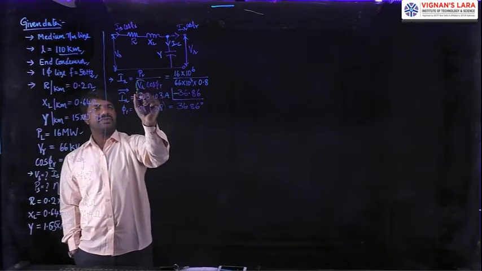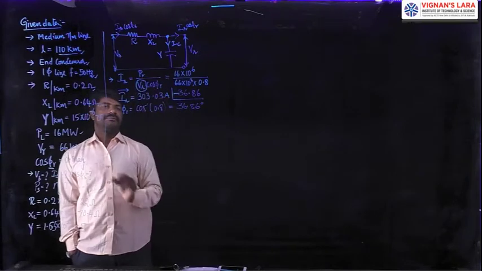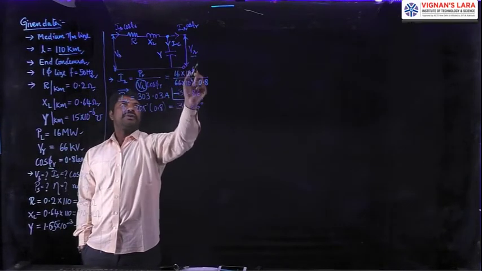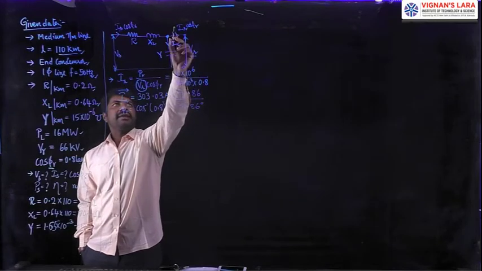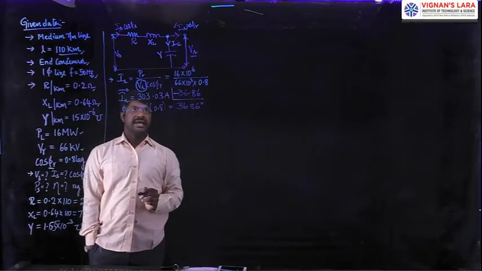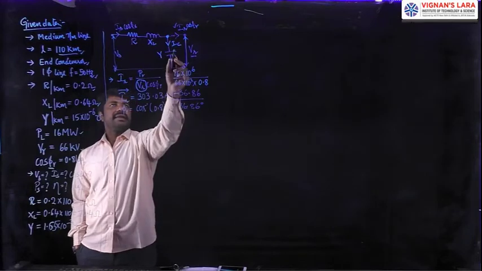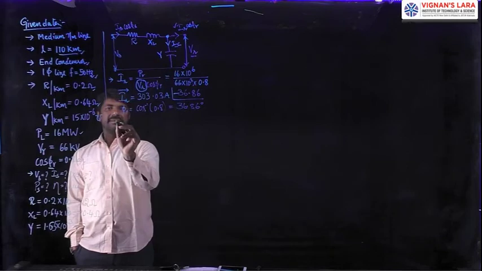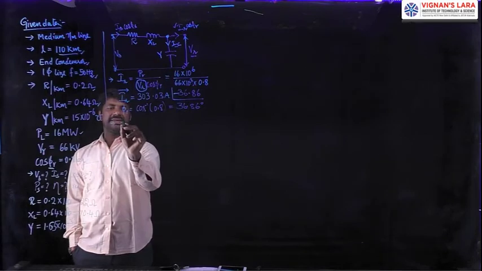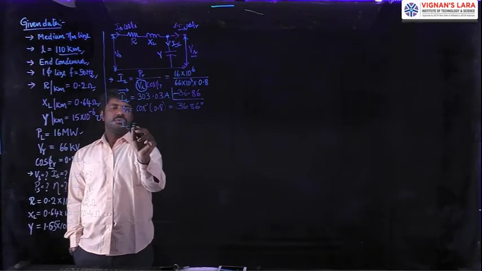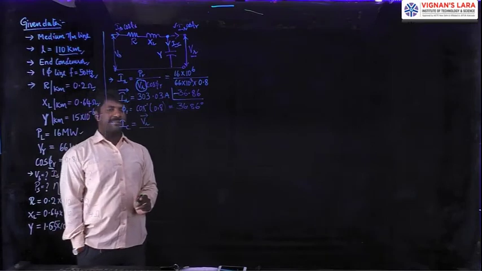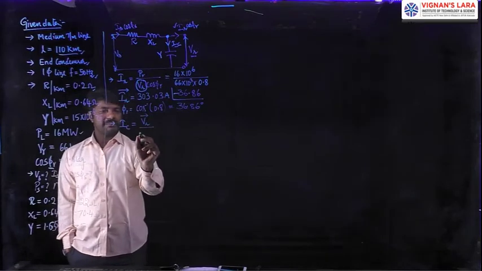So in this, VR is the reference phasor. VR is known, and from the value of PR we calculated IR, right? The next step is to calculate this IC. What is the formula for IC? The magnitude of the current IC is equal to the voltage applied across that capacitor, VR phasor, divided by the ohmic value of that capacitance.